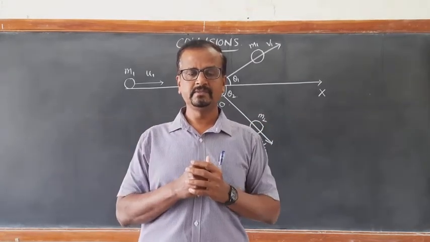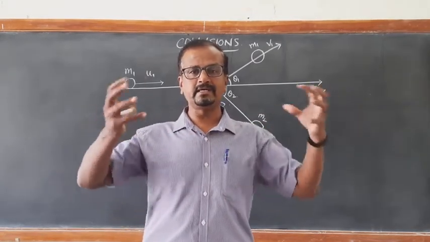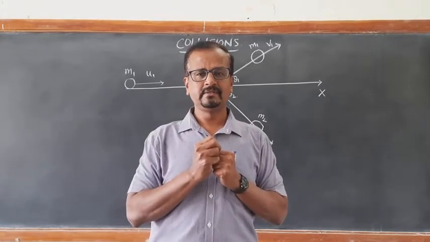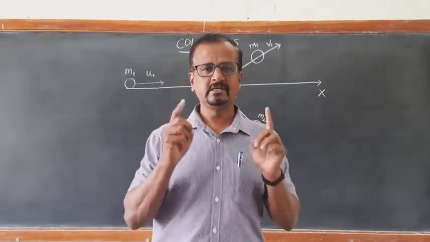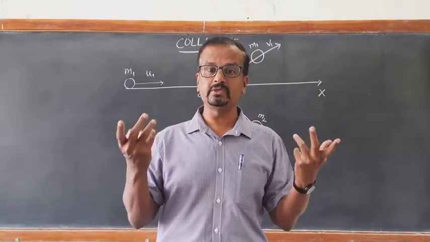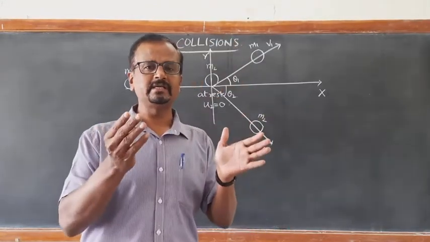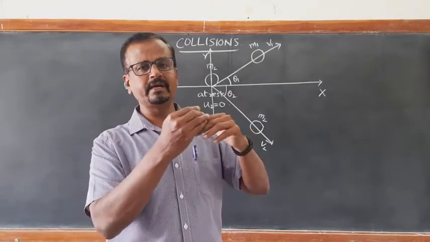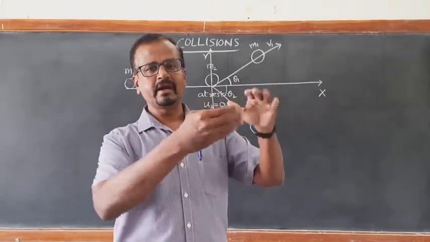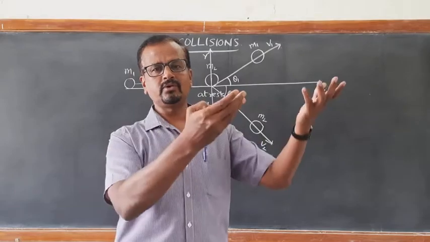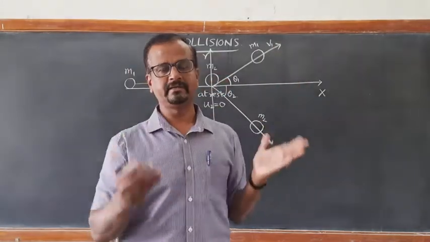And the particles undergo deformation. So in such violent collisions, kinetic energy is not conserved. Part of the total initial kinetic energy will be converted into deformation, sound, light and heat.